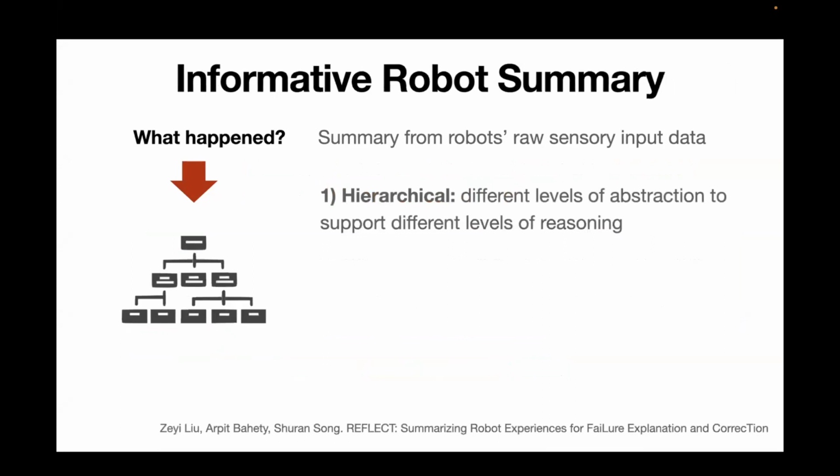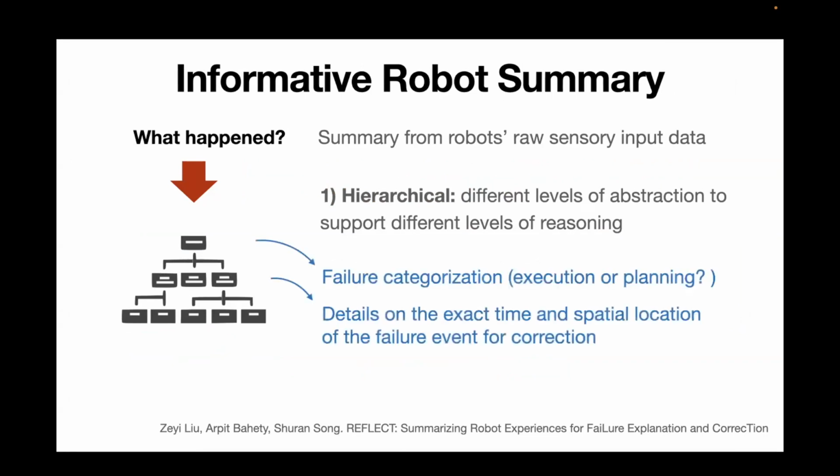So what will make an informative robot summary for this kind of task? We identified two important properties for a robot summary. First, the summary needs to be hierarchical, which means that the summary cannot have just one level of abstraction. Different levels of abstraction are very useful to support different levels of reasoning.